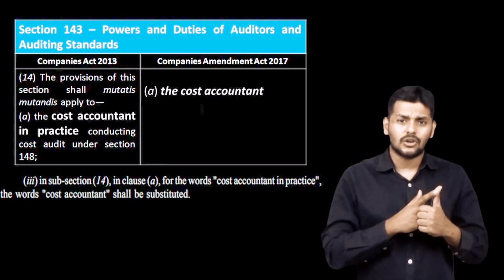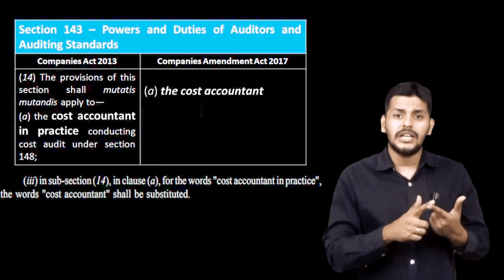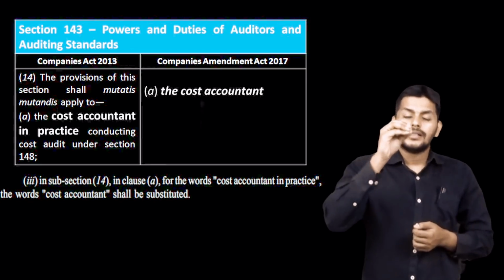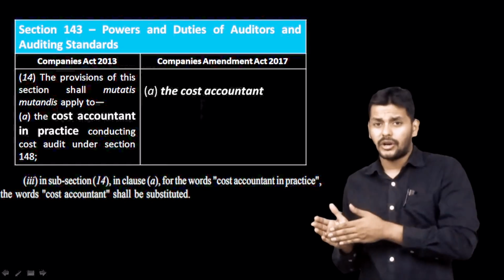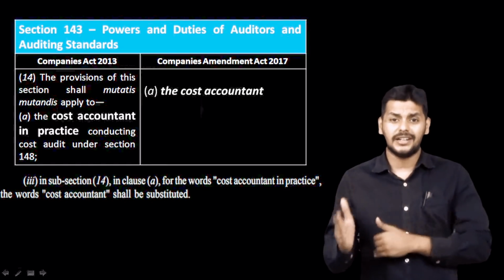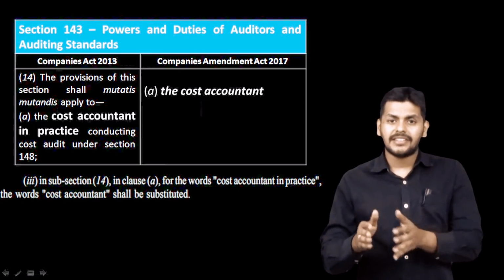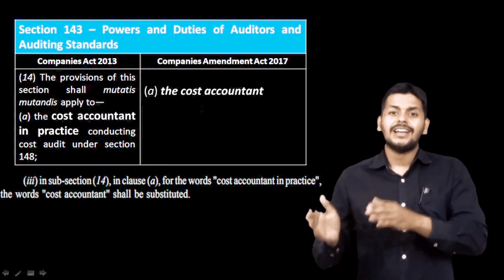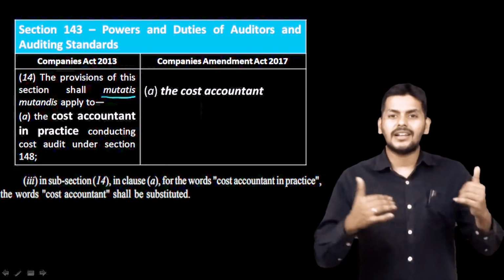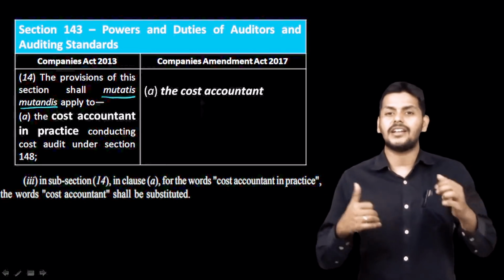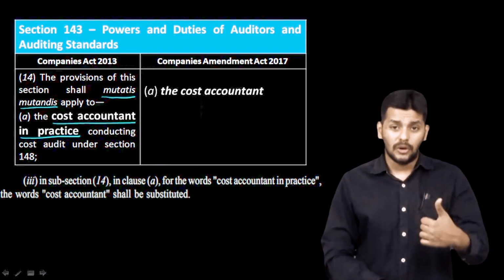Because 148 is on cost audit, and 143 subsection 14 applies the same provisions of 143.12 to a cost auditor and a company secretary for cost audit and secretarial audit. So the provisions of 143.12 which are applicable to a statutory auditor shall mutatis mutandis apply to a cost auditor under section 148 and a secretarial auditor under 204. That is the text of section 143 subsection 14.